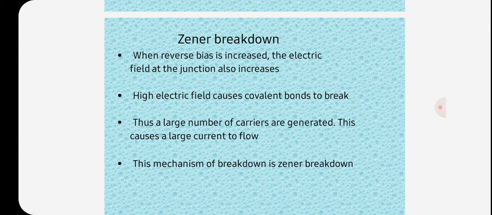So a Zener diode is a special type of device designed to operate in the Zener breakdown region. Zener diodes act like normal PN junction diodes under forward bias condition.